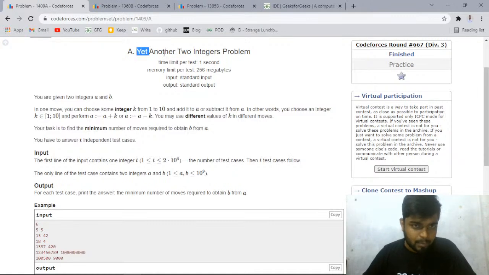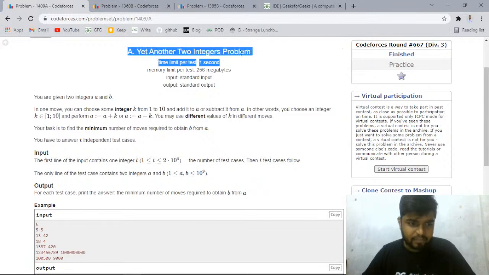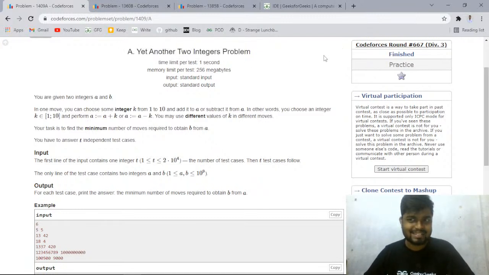The first problem is named Yet Another Two Integers Problem, and it was asked in CodeForces Round 667 Division 3. This problem was the first problem of Round 667 Division 3. Let's read the problem statement.